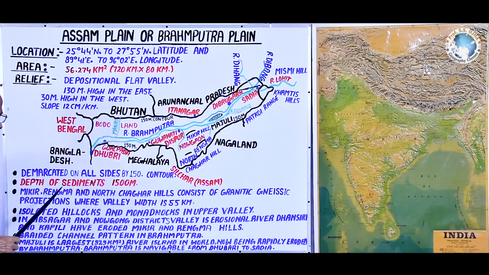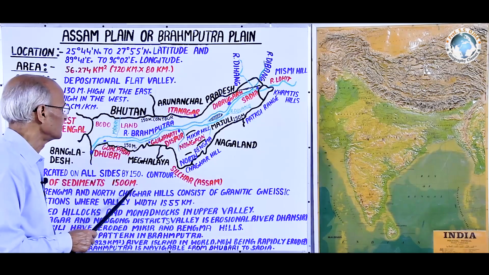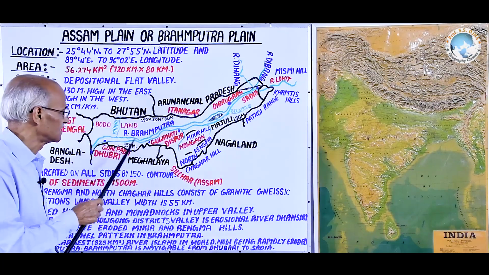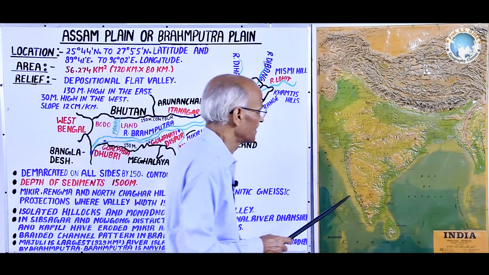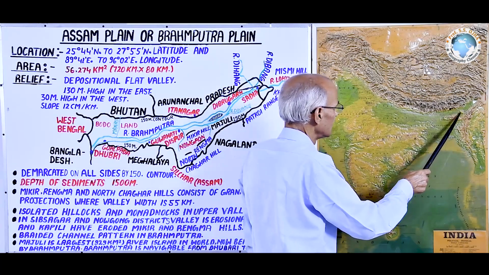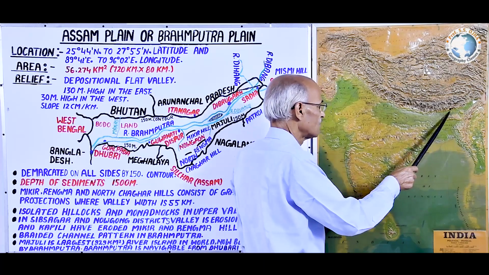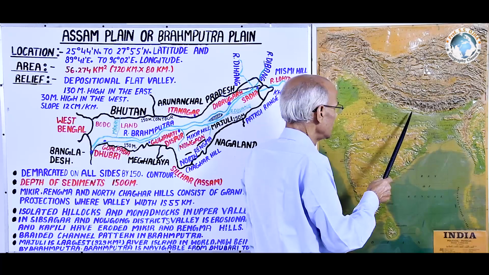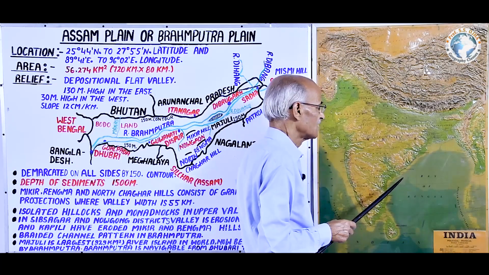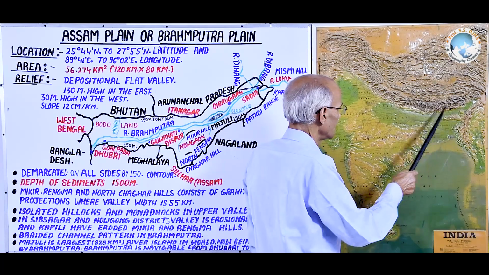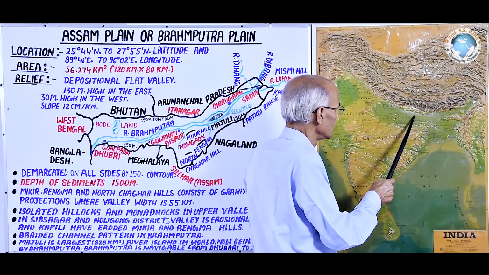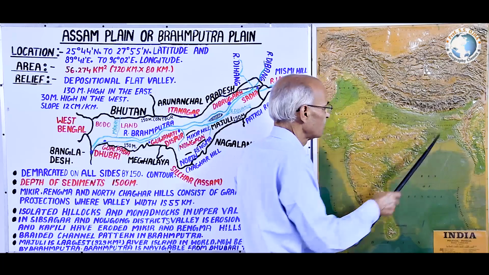The second point is that the depth of sediment is 1500 meter. Here about 1500 meter deep alluvium or sediment is found. If we compare the depth of sediment deposited by the Brahmaputra in the Brahmaputra plain with the Bihar or the Middle Ganga plain, certainly the Middle Ganga plain sediment is deeper than the sediment in the Assam plain. The depth of sediment in the Middle Ganga plain is 6,000 to 8,000 meter, while here in the Assam plain it is only